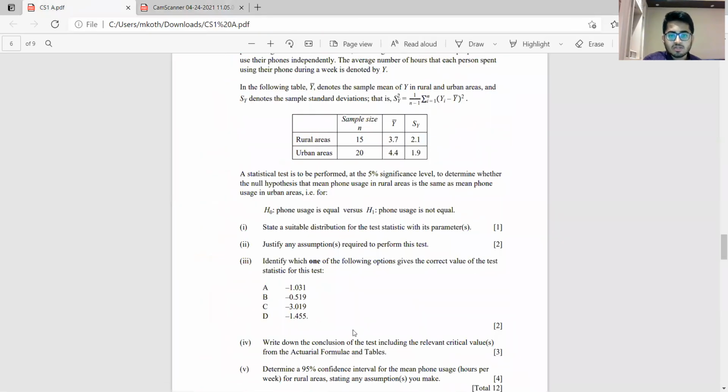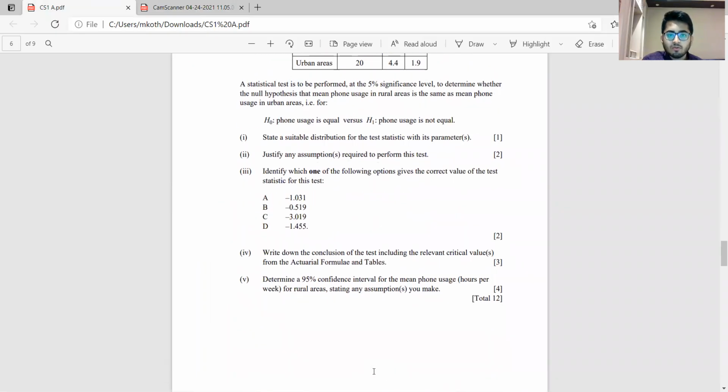And the question also states: write down the conclusion of the test, including the relevant critical values. So just saying that you accept or reject is not sufficient. You need to give a conclusion, whether you're rejecting or not being able to reject, so ultimately what we conclude. Acceptance and rejection is the statistical part, what we are doing with the test. Ultimately, what we need to convey is what we are concluding from it.